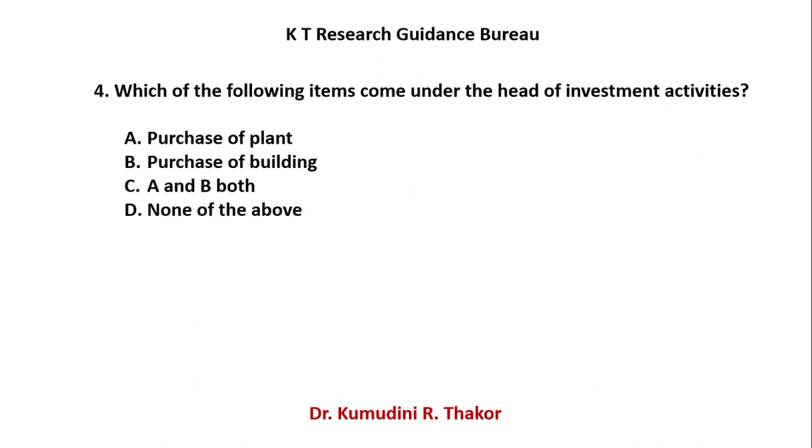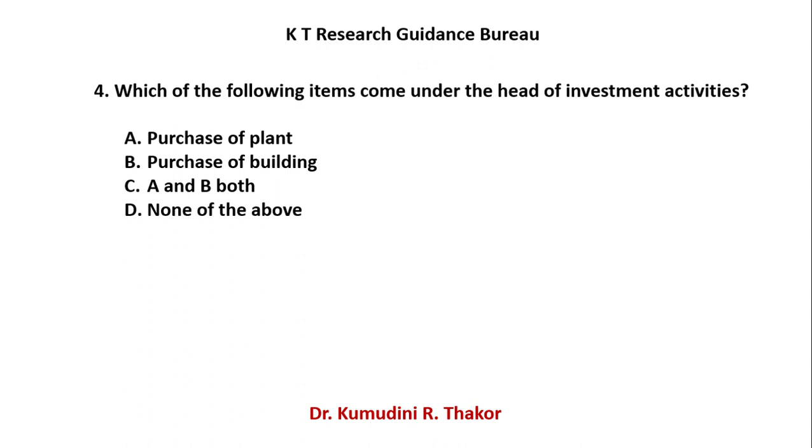Next one is, which of the following items come under the head of investment activity? This question is related to investment. A is purchase of plant. Plant is your fixed asset and you purchase it because you want to use it for a longer duration. Same is the case for purchase of building.